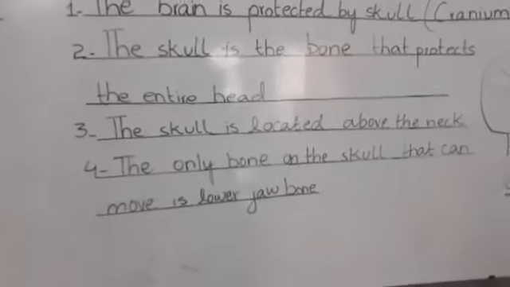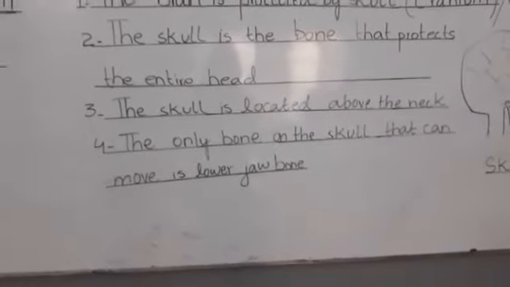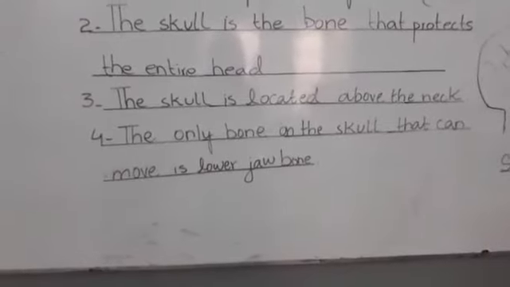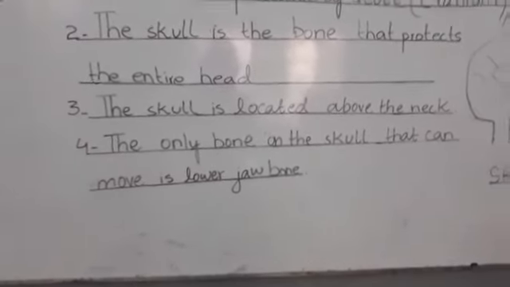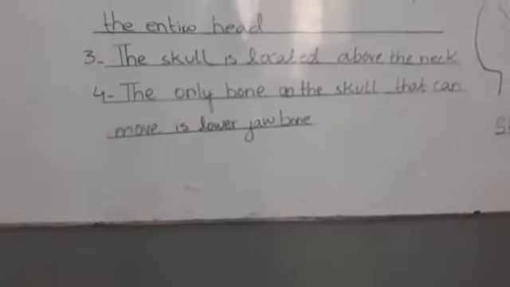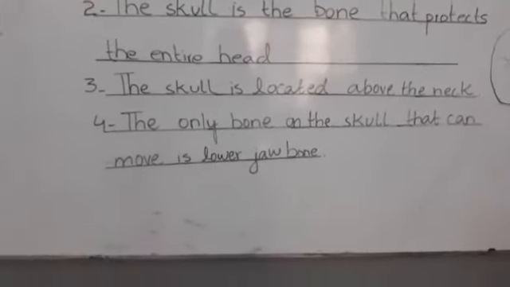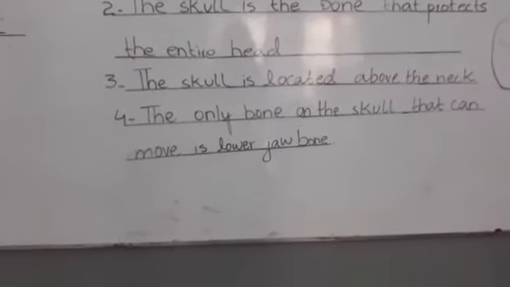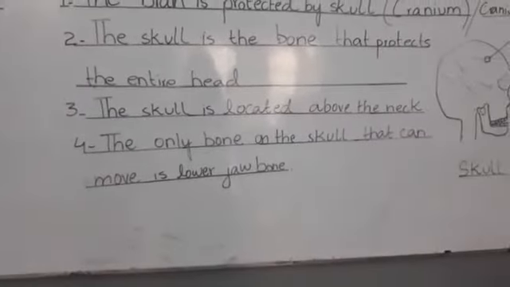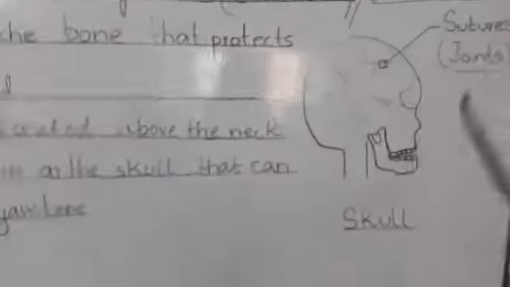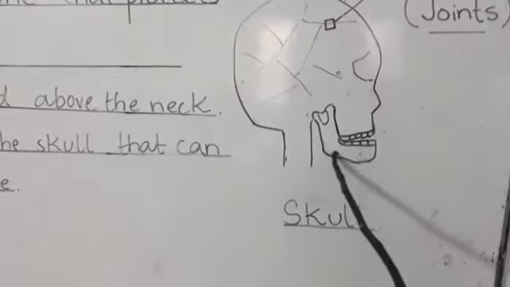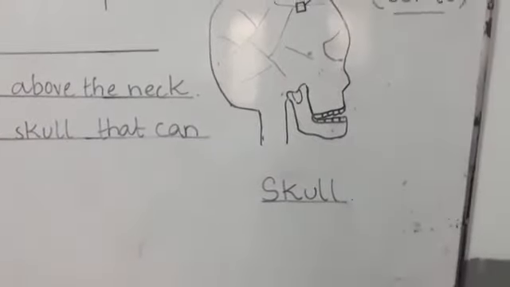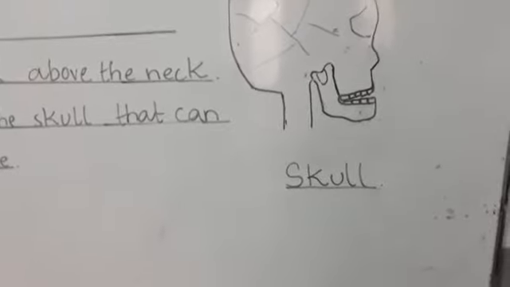Number 4th point, the only bone on the skull that can move is the lower jaw bone. क्रेनियम स्कल में जो बोन सिर्फ मूव कर सकती है उस बोन को हम कहते हैं लोअर जॉ बोन. जो हमारी जॉ है उसकी जो लोअर बोन है वो सिर्फ मूव कर सकती है पूरे स्कल में. This is the lower jaw and only the lower jaw in the whole skull can move, because by moving we can eat or talk.